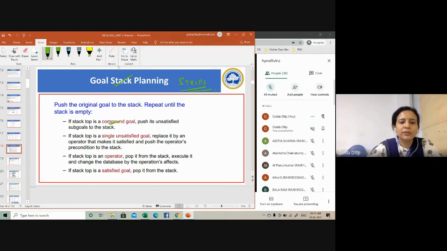If the top of the stack is a single unsatisfied goal, replace it by an operator that satisfies it and push the operator's preconditions to the stack. If the stack top is an operator, it's an action, then pop it out from the stack, execute it and change the database by the operator's effect. If the stack top is a satisfied goal, pop it out from the stack.